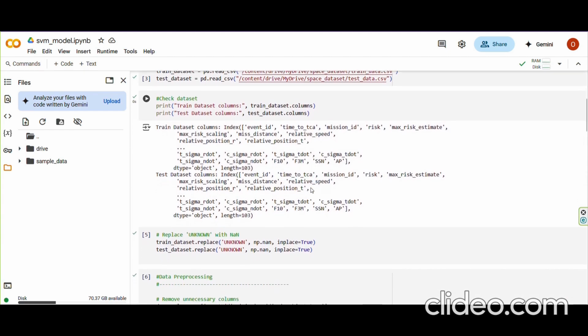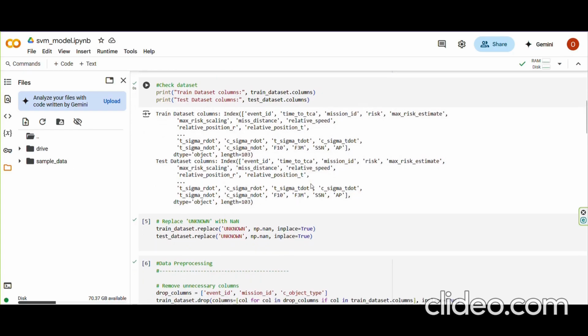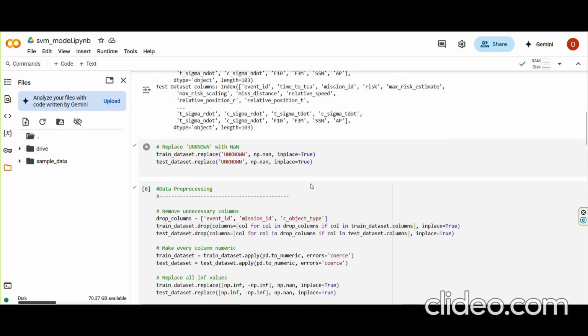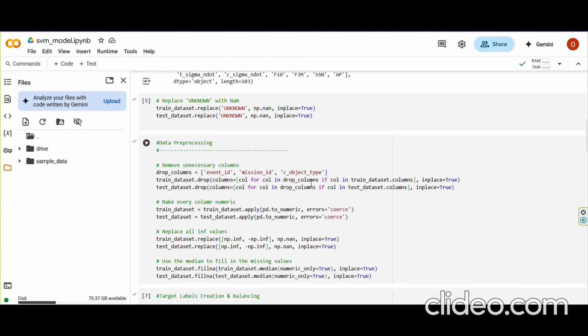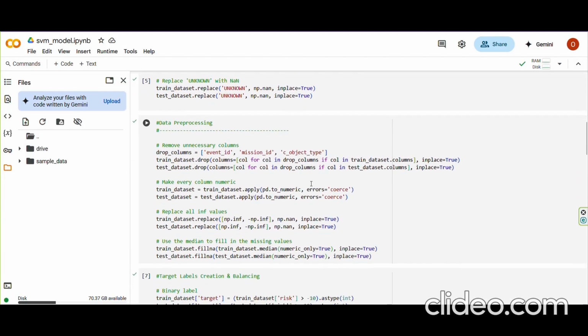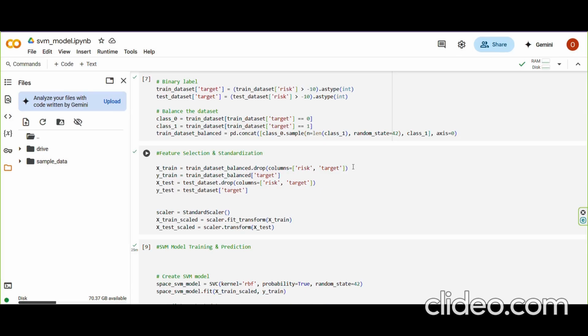I handled missing values and infinite values by filling them with the median of each column. Then I created a binary label classifying a risk higher than -10 as high risk and the rest as low risk. To ensure balanced learning, I made the dataset equal for both classes. Once the data was balanced and ready, I standardized the features using the standard scaler.